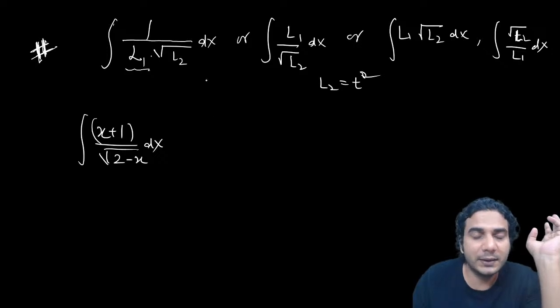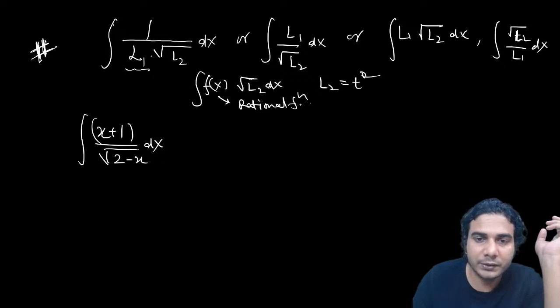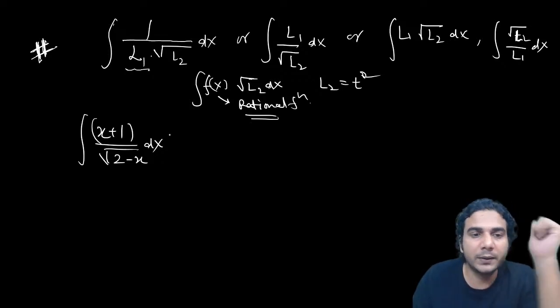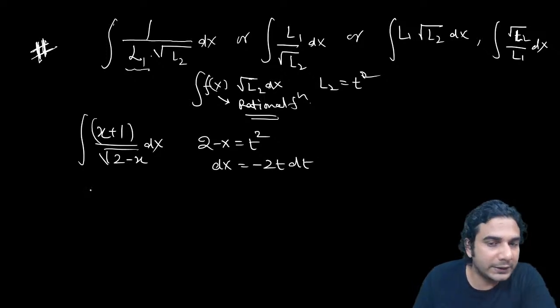So in general, if I say fx into under root of linear L2, you can apply this here also. Make sure fx is a rational function, then it will work. So just put 2 minus x equal to t square, and it will be dx equal to minus 2t dt. Let's see what will happen.